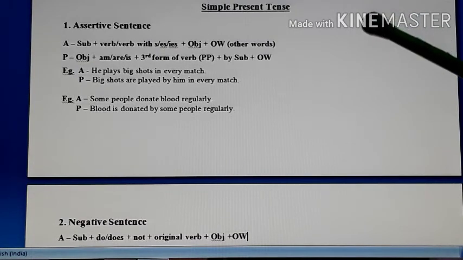I had already given you the structure of the assertive sentence, but here we will add one more thing, that is object. Earlier structures I gave you just to frame the sentences, how assertive sentences are framed in simple present tense. So there it is up to you whether to use object or not. But when you go for the active passive, object must be there.